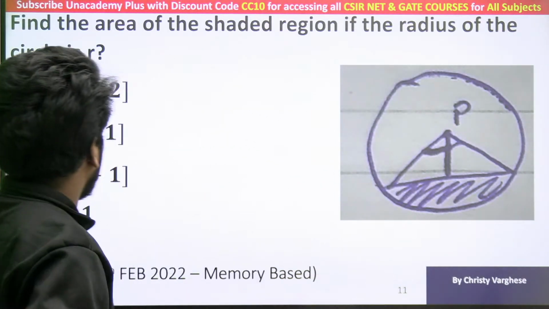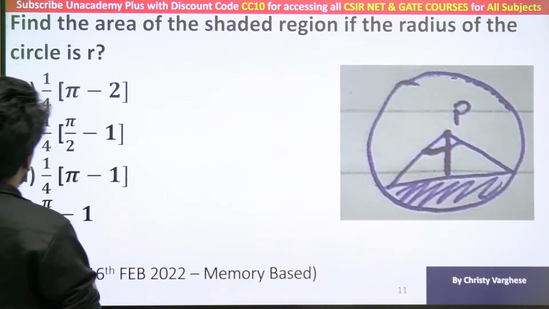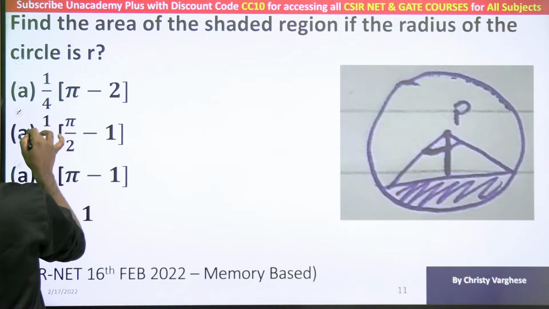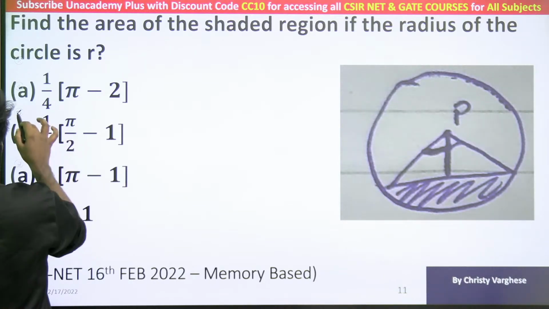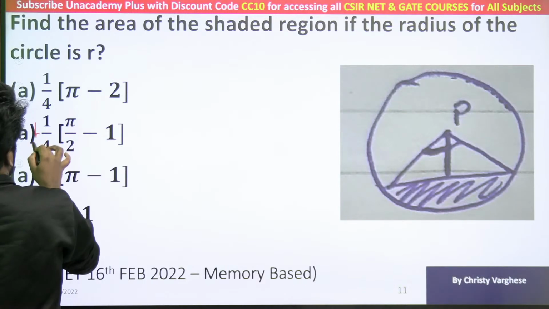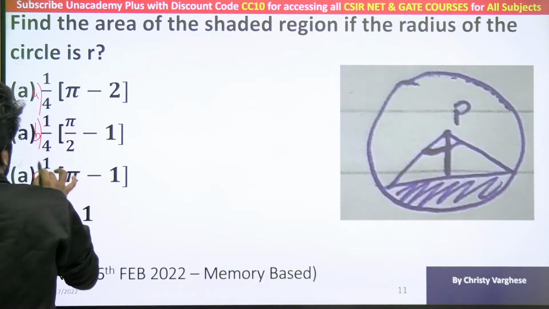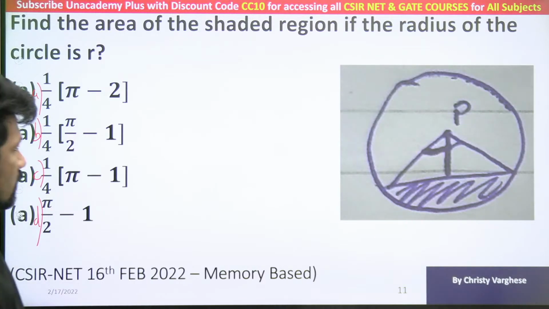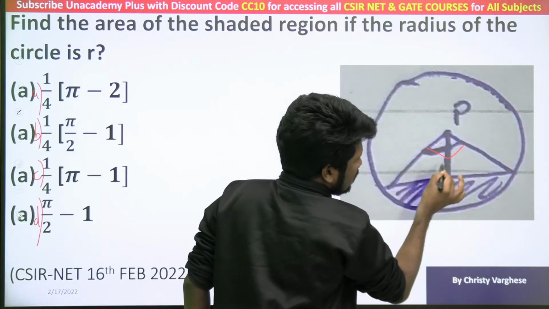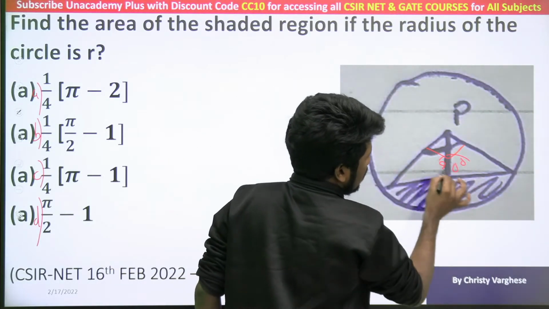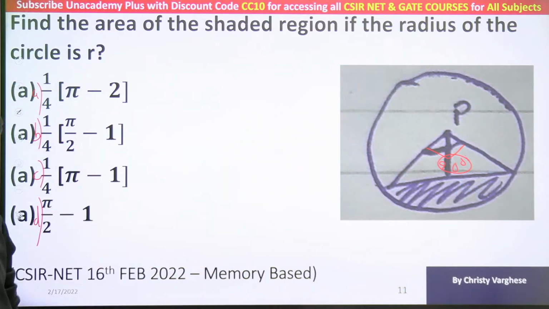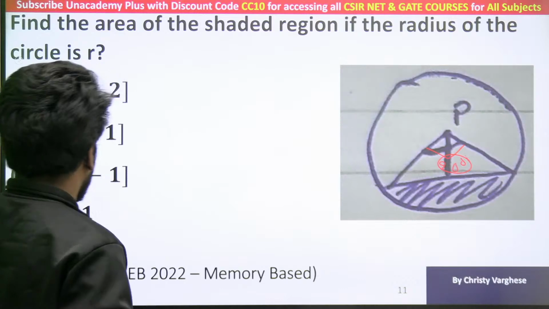Okay. So this question, any answers? Try it. Yeah, this has A, B, C, D, 4 options. Can you mention what will be the answer? I will give you 1 minute. Those of you who haven't tried this question can try it now. This is the B option, A option, C option and D option. Which of the 4 options is correct? The picture is like, yeah, this is also mentioned. This is 90 degrees, also mentioned in the question. If so, what is the answer? What is the area of that shaded region?